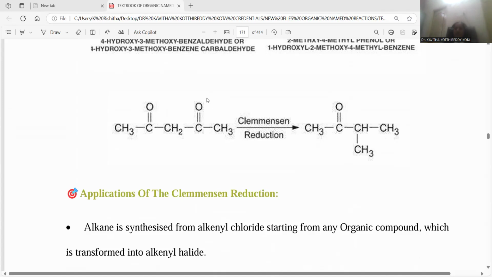Why could we achieve reduction of only one ketone? Because of controlled reduction. If excessive Clemmensen reducing agent is added, both the ketonic groups will undergo the reduction process. But we are taking only half of the amount, so that only one ketone goes through this Clemmensen reduction, and moreover this will go for the branching process, right? So this is the way you can notice multiple applications in consideration of the Clemmensen reduction process.